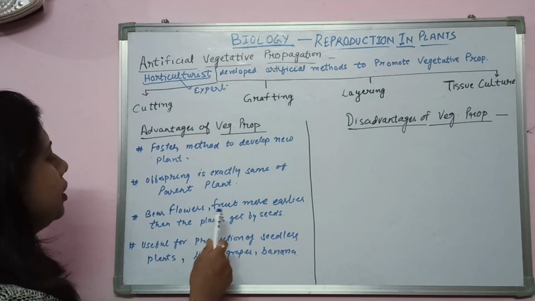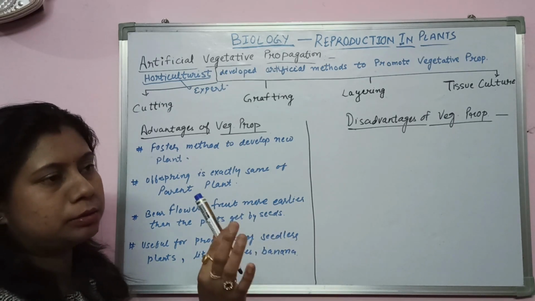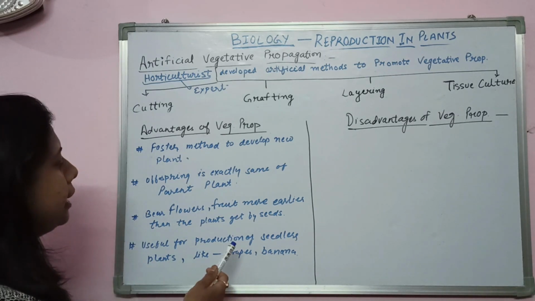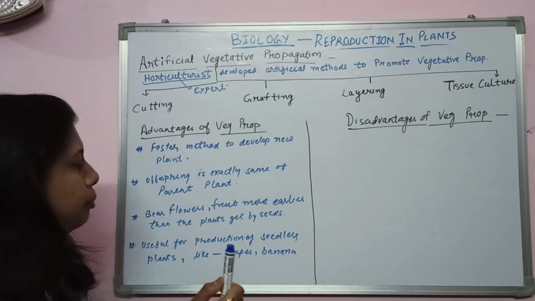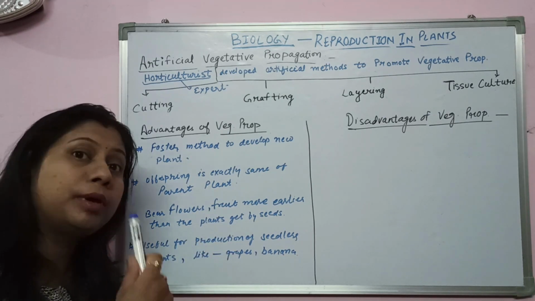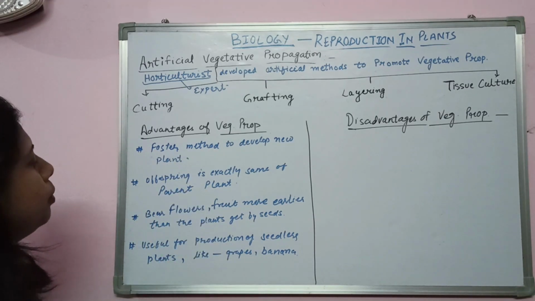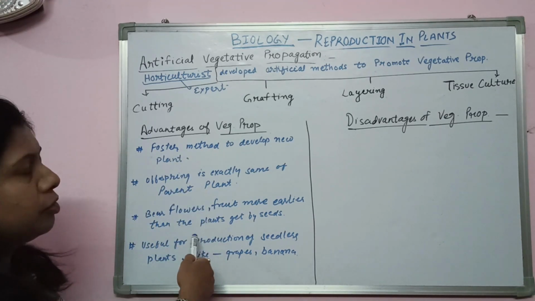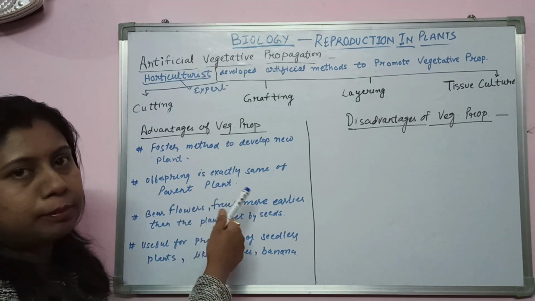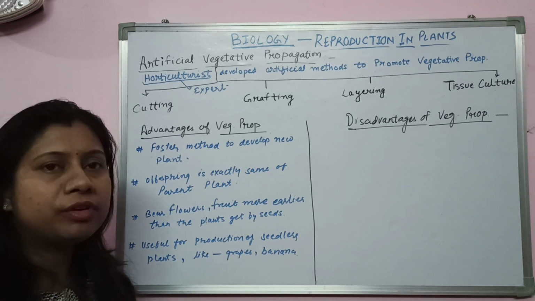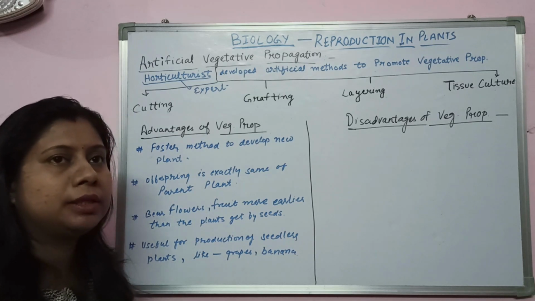If you sow a plant by seed, and at the same time plant one by vegetative propagation, you will see that the plant developed by vegetative propagation bears fruits and flowers earlier than the plant you get by seed. So it is a very fast method to develop a new plant, and it also gives flowers and fruits very fast. Now, the offspring is exactly the same as the parent plant. If you have a good variety parent plant, then the offspring would be the same as the parent plant. You will get the same variety.